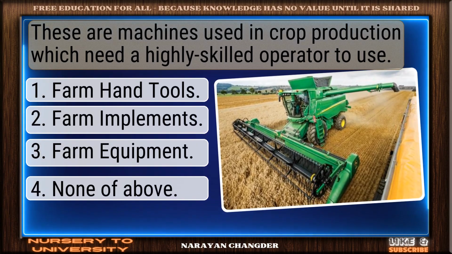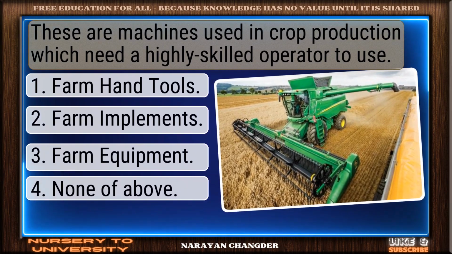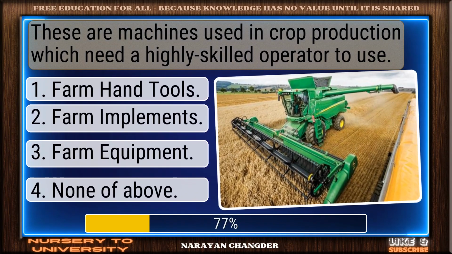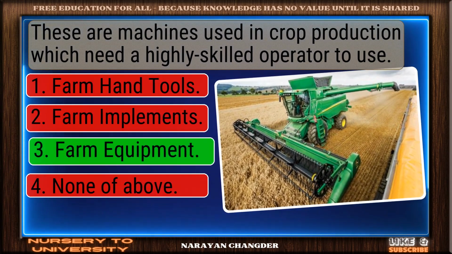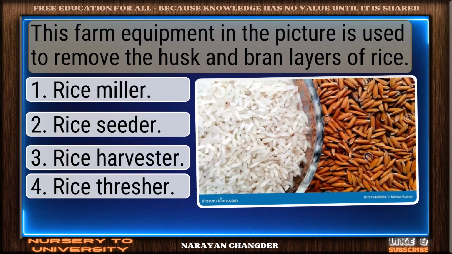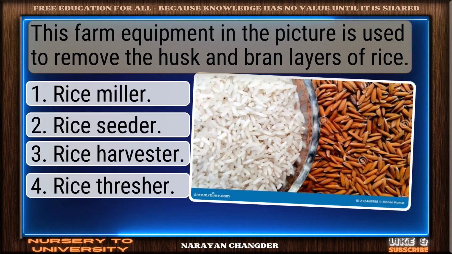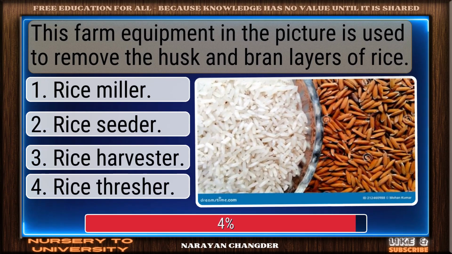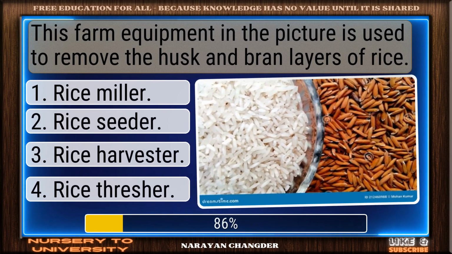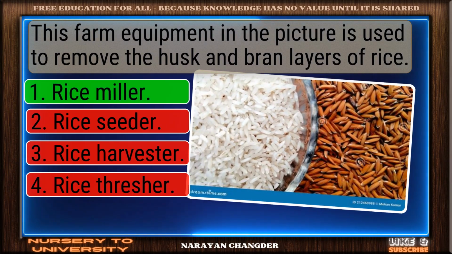These are machines used in crop production which need a highly skilled operator to use. Right again! Farm equipment is a valid answer. This farm equipment in the picture is used to remove the husk and bran layers of rice. Correct response. Rice miller is the most accurate answer.